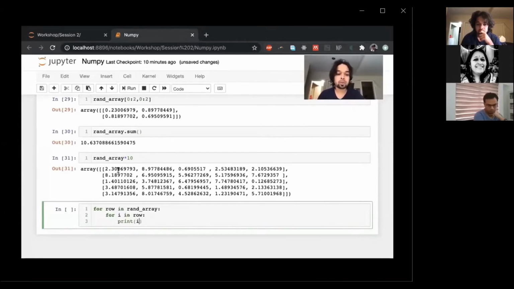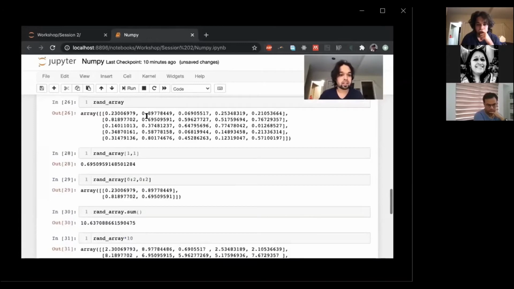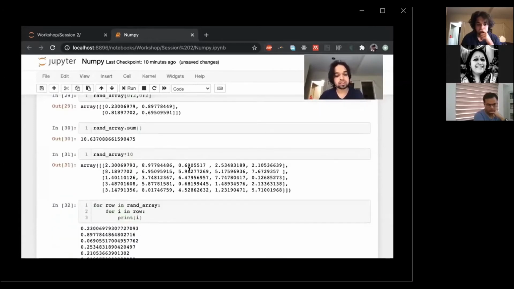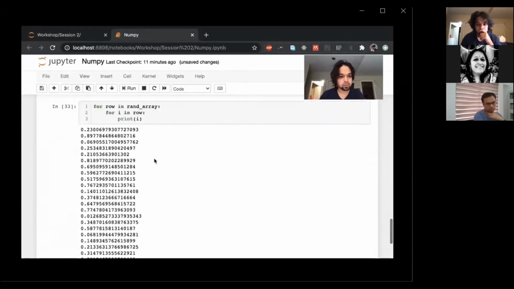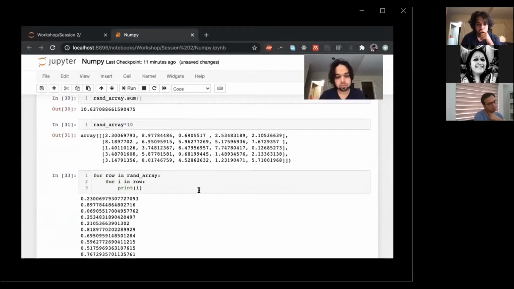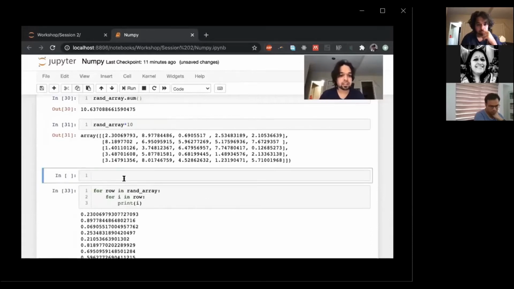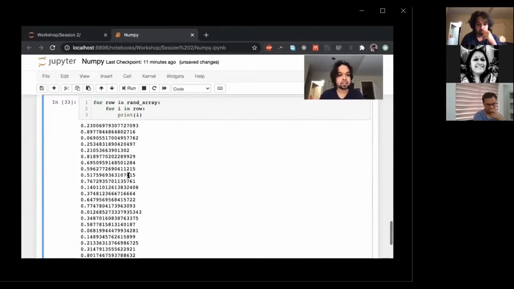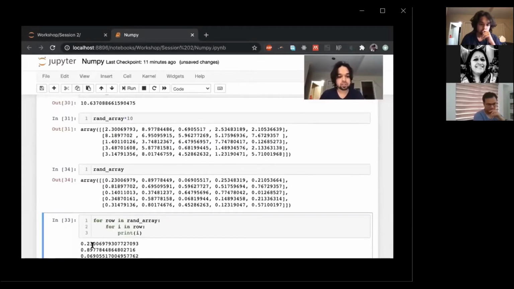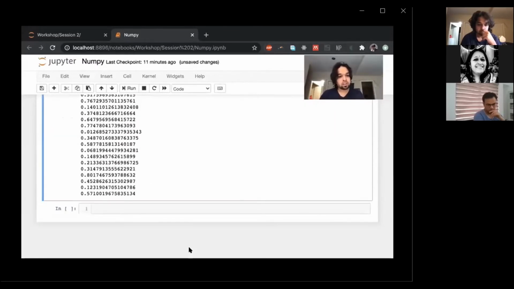So it will first print 2.3 and then 8.977, 0.69, and so on. Be careful that this is the array that is being returned multiplied by 10. Just take a look at our random array once again. So you get 0.23, 0.8977, and so on.